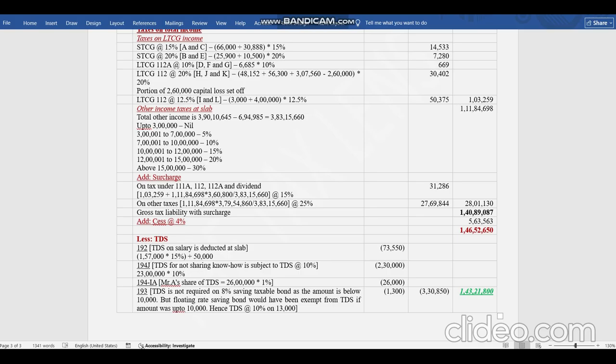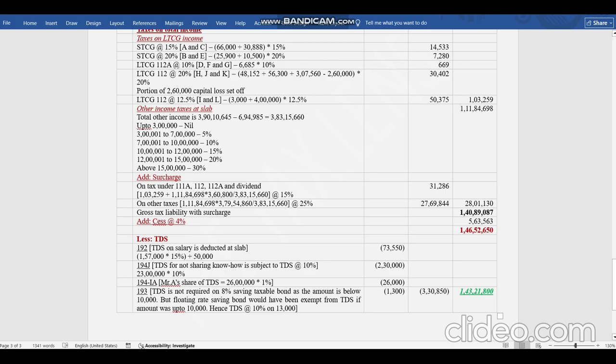But if your total income exceeds 2 crores and, apart from these special rated income, your other income is more than 2 crores, then surcharge will apply at 25% in these cases. That is the maximum limit in the new regime.